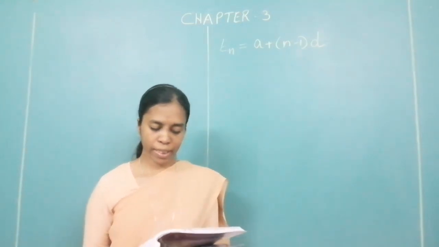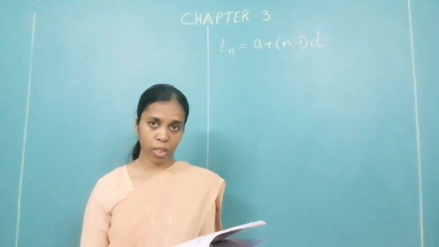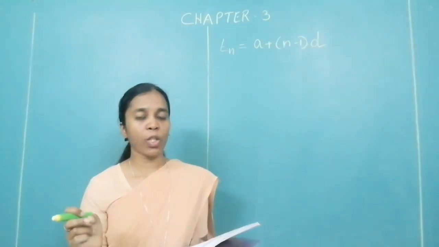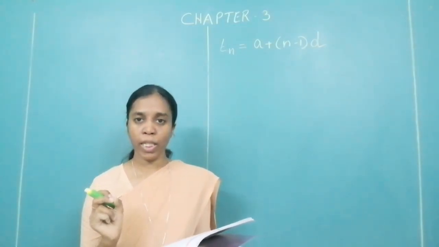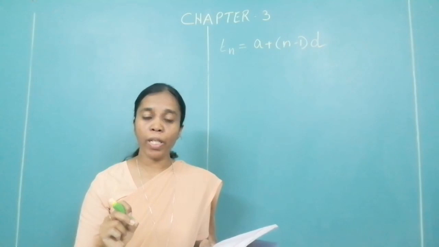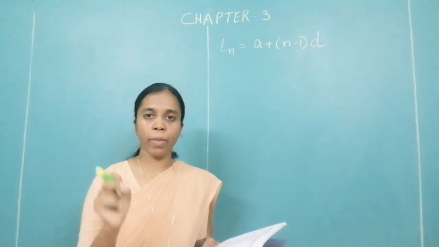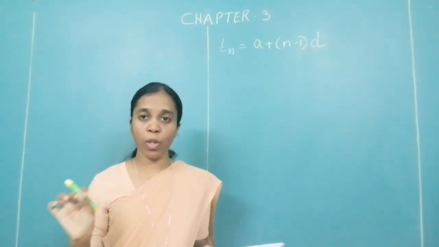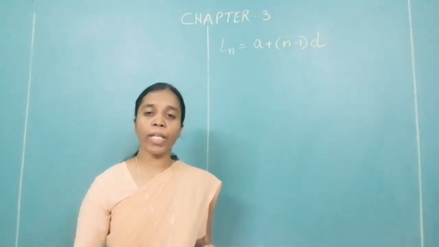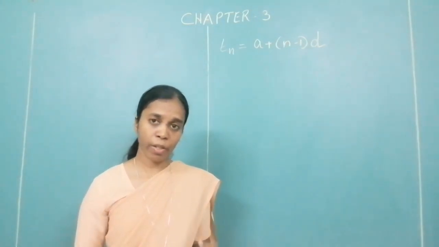Find how many 3-digit natural numbers are divisible by 5. Find how many. Look at the question. How many? So what is asked to you? What are you supposed to find out? It is like you have roll number 1 to 73 in our class. You are asked how many students are there in our class. You are not asked who is roll number 10, who is roll number 23. You are not asked about the term. But what are you asked? How many girls are there? How many means you have to get the number. So what are we supposed to find out over here?